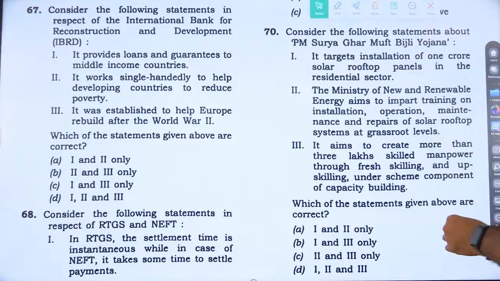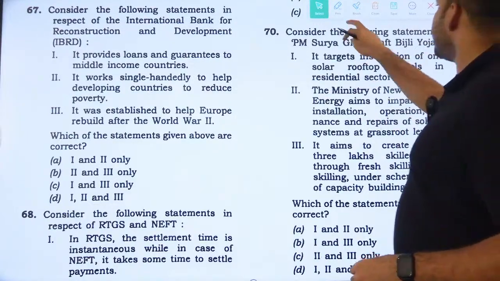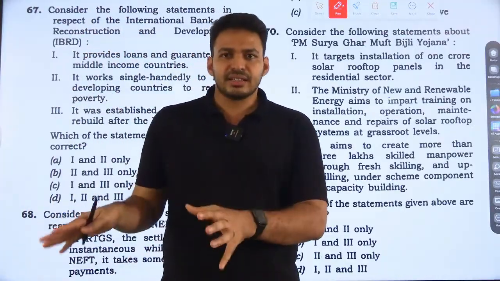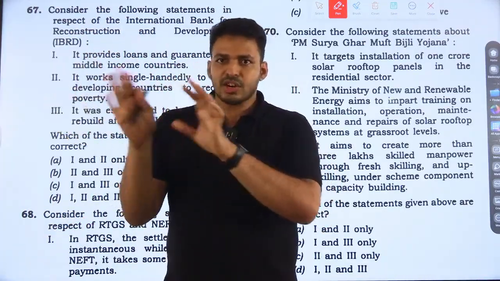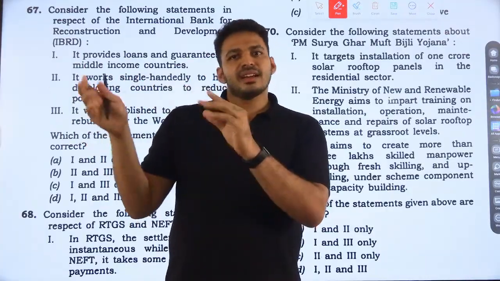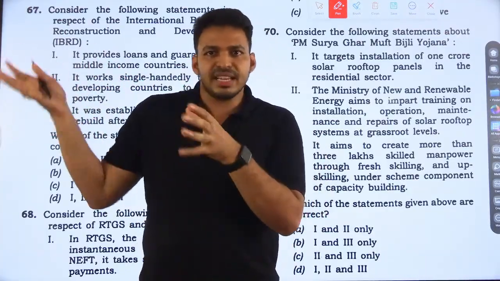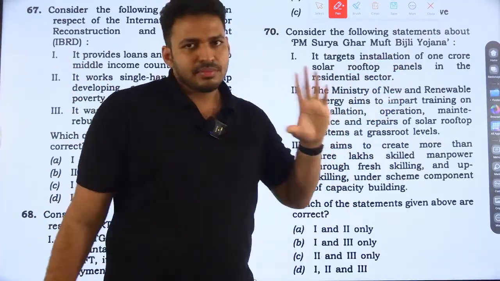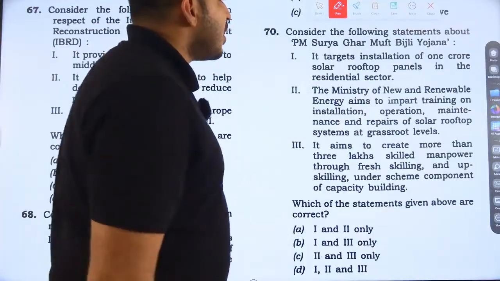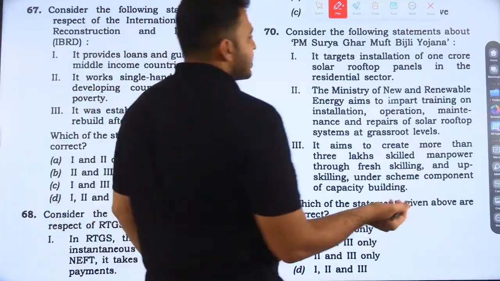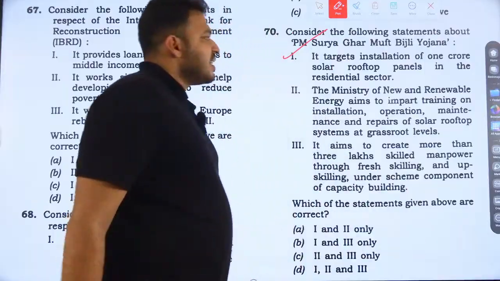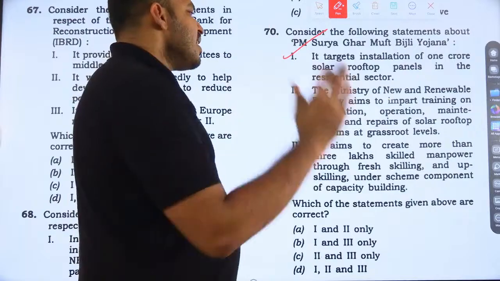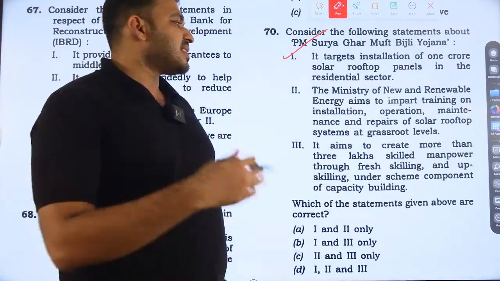Next, consider the following statements about PM Surya Ghar Muft Bijli Yojana. The name says it all. PM Surya Ghar, domestic solar. Muft Bijli, free electricity. Other than electricity, we use solar. It targets installation of 1 crore solar rooftop plants in the residential sector. Yes, that is true. The Ministry of New and Renewable Energy aims to impart training on installation, operation, maintenance, and repair of solar rooftop systems at the grassroots level.